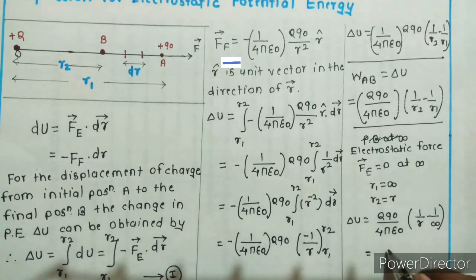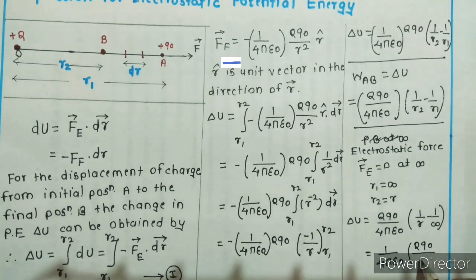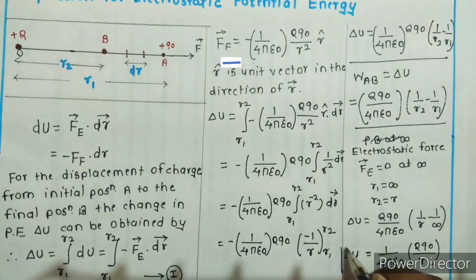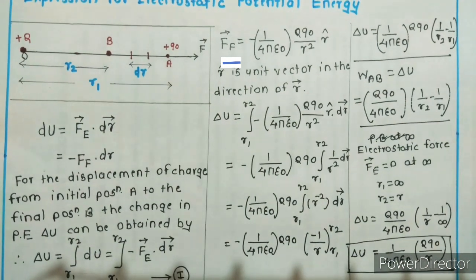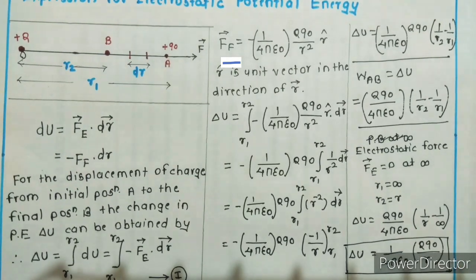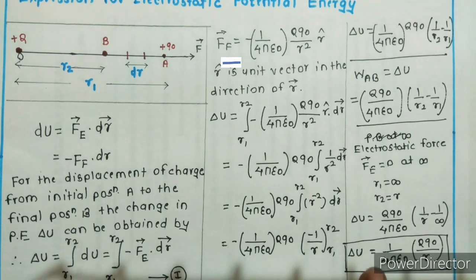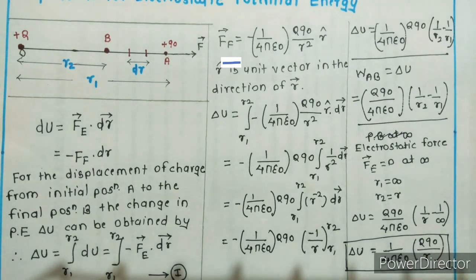1 upon infinity means 0. So 1 upon 4 pi epsilon 0 Q Q0 upon R. So this is the expression for the potential energy of the system of two charges separated by a distance r, which is given as 1 upon 4 pi epsilon 0 Q Q0 upon R. And the unit of electrostatic potential energy is what? Joule.